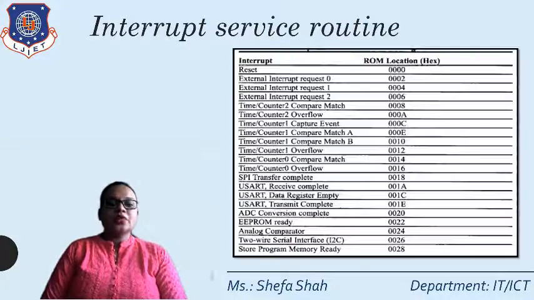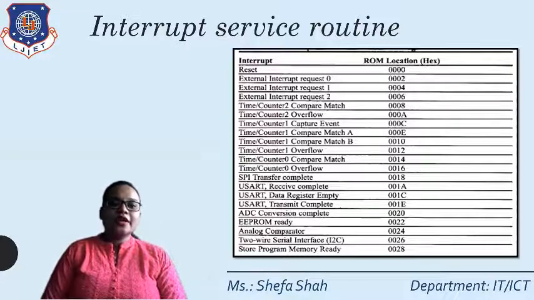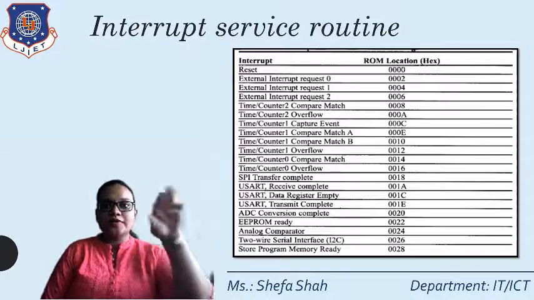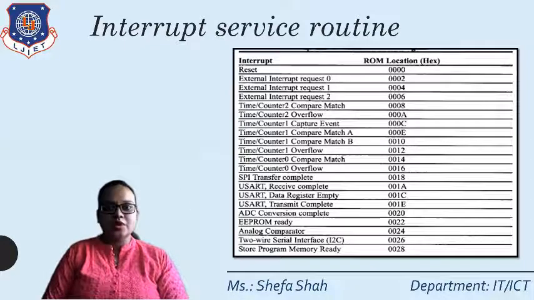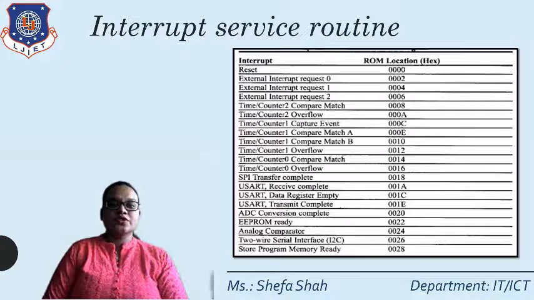Now, as you can see in this table, it is shown as the interrupt vector table, where the various forms of interrupt are on the left-hand side, and based on the interrupt, a memory location has been allocated to it, right? From here we are using reset, which means whenever the controller is reset, the program counter jumps to the top of the memory, which is 0000, right? So reset has the ROM location 000.